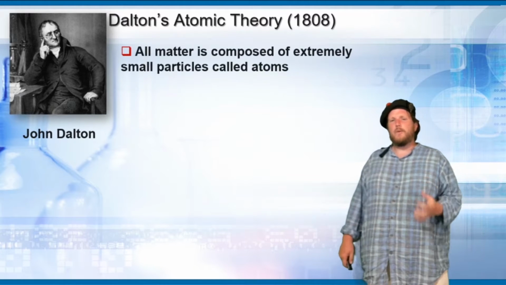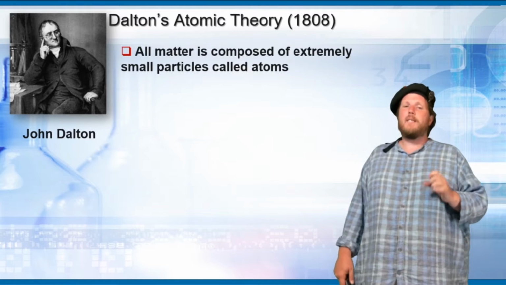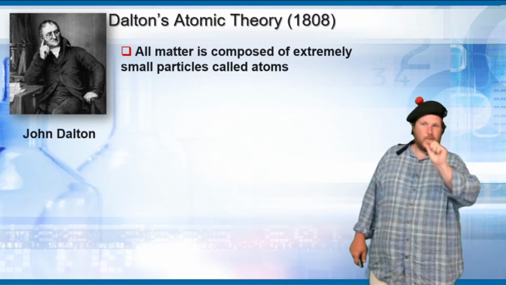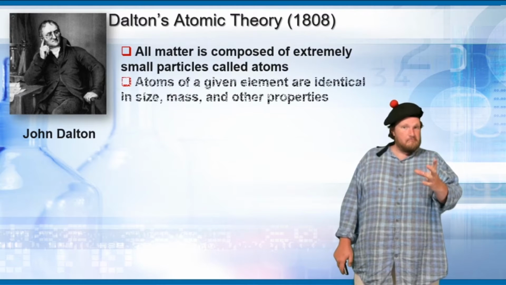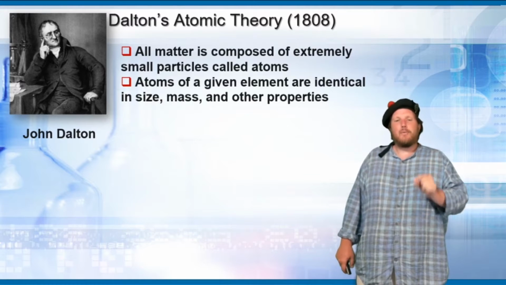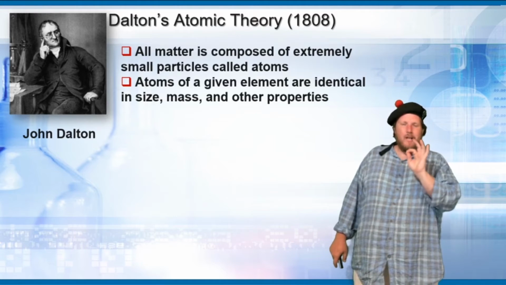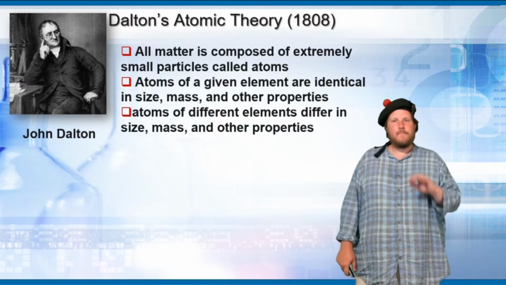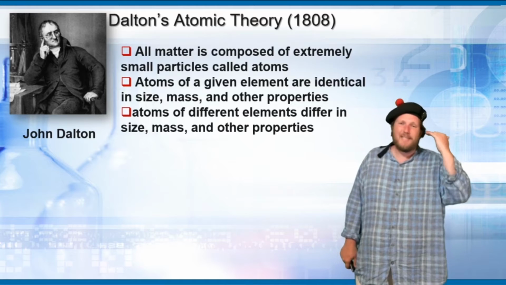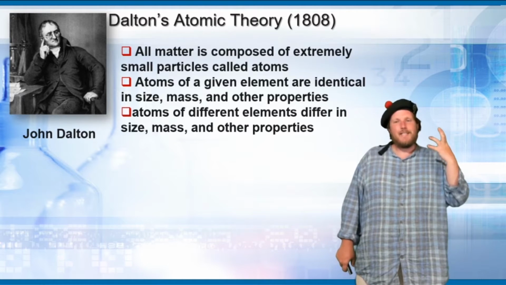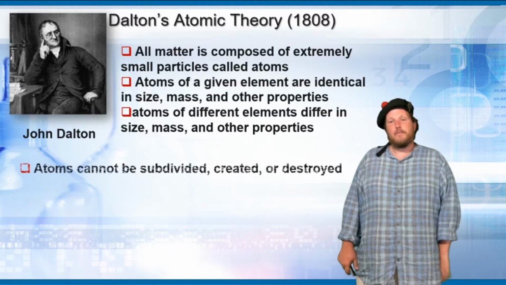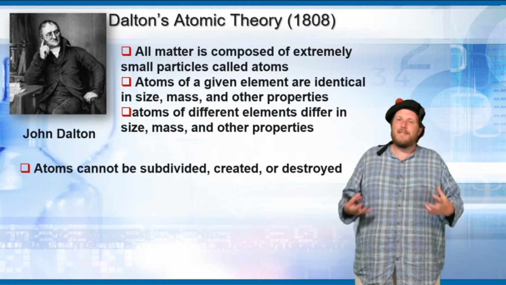1808, Dalton's atomic theory. He takes the idea of atomos, cannot be divided, and he says that all matter is composed of extremely small particles called atoms. The atoms of any given element are identical in size, mass, and other properties. He's not completely accurate here on the mass part. The atoms of different elements differ in size, mass, and other properties. Absolutely true. Atoms of different elements are different from the atoms of other elements. They behave differently. They act differently. That's what makes them different elements.